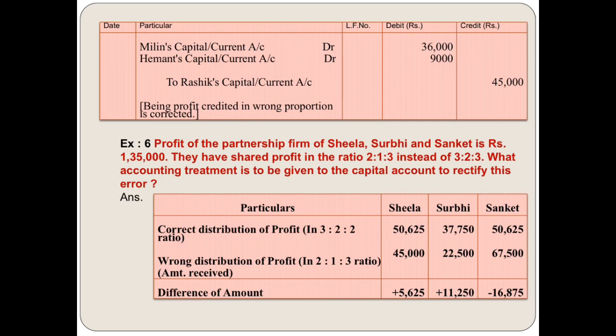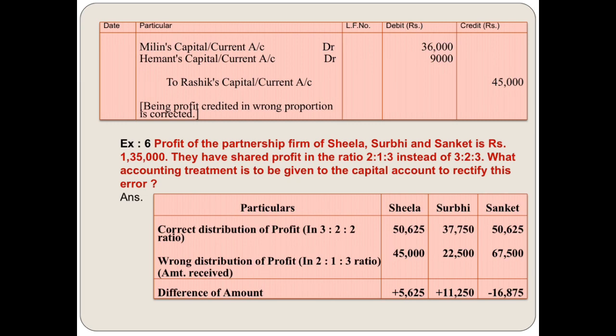So 1,35,000, divide this into 3:2:3. So it is 50,625, 37,750 and 50,625. Again I repeat, 50,625, 37,750 and 50,625.